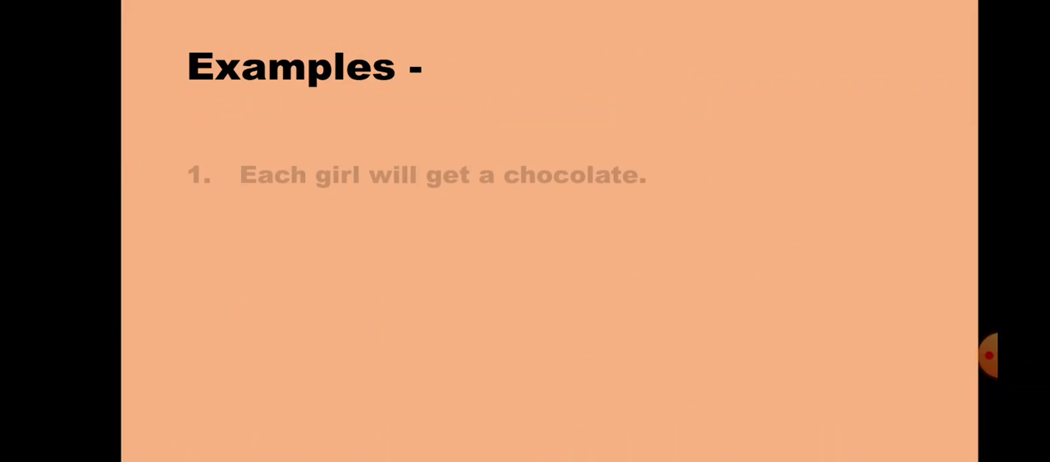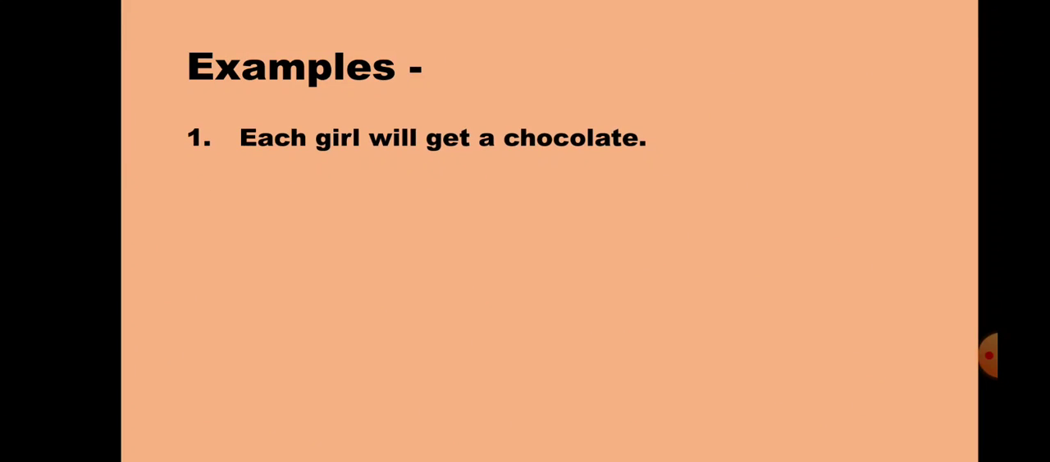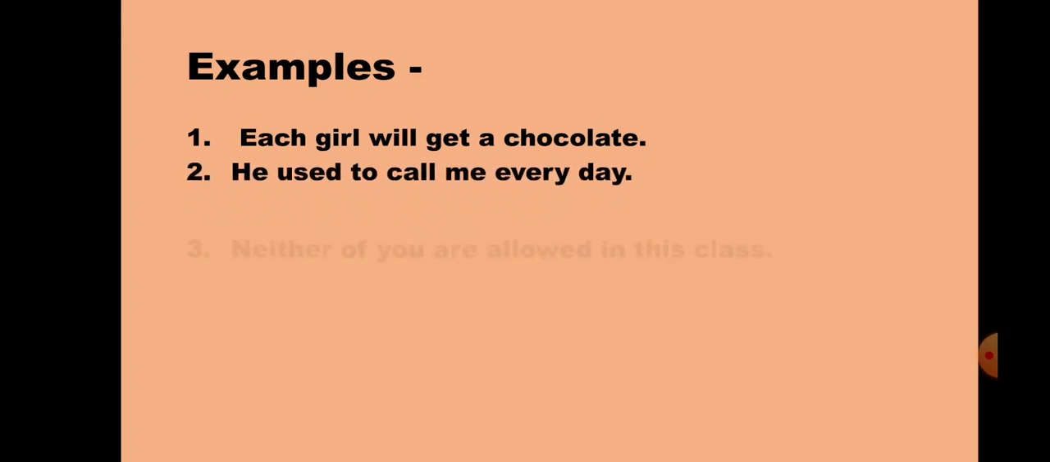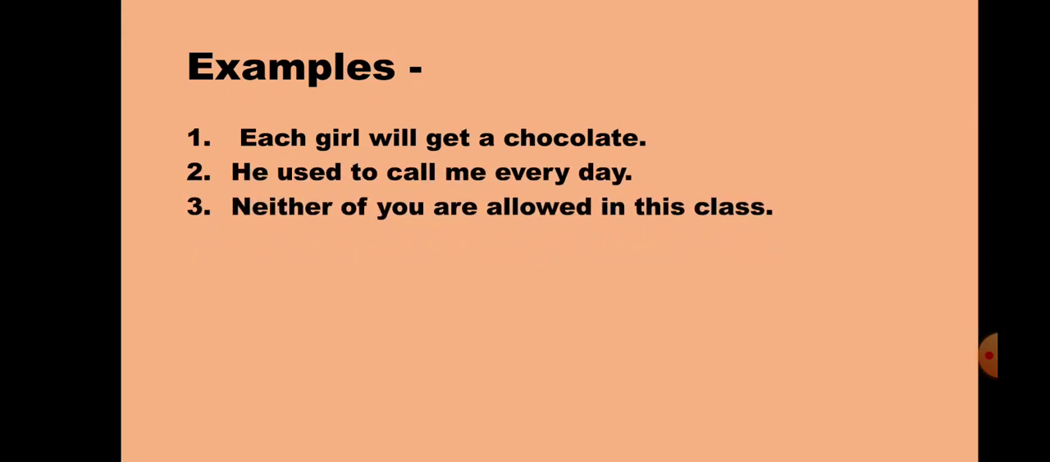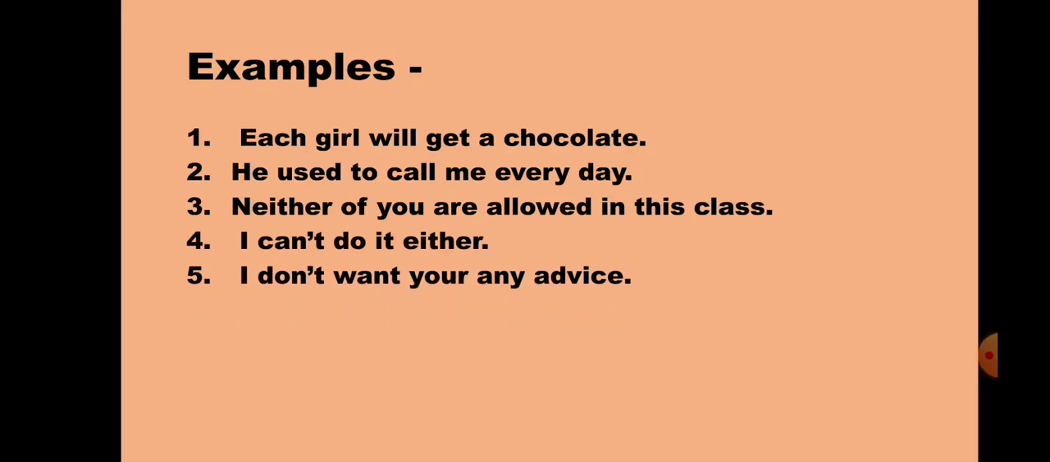Let's see the examples in a sentence. Each girl will get a chocolate. He used to call me every day. Neither of you is allowed in this class. I can't do it either. I don't want any of your advice. So the words each, every, neither, either, any, all these words are distributive adjectives. They refer to an individual thing or person among many.